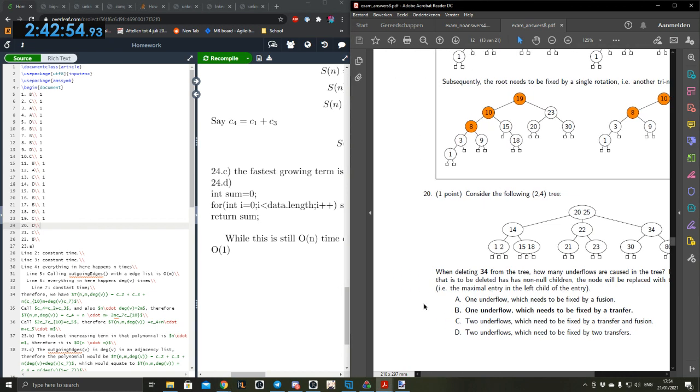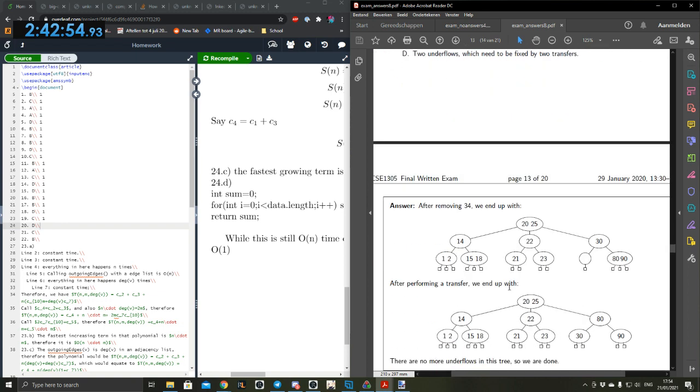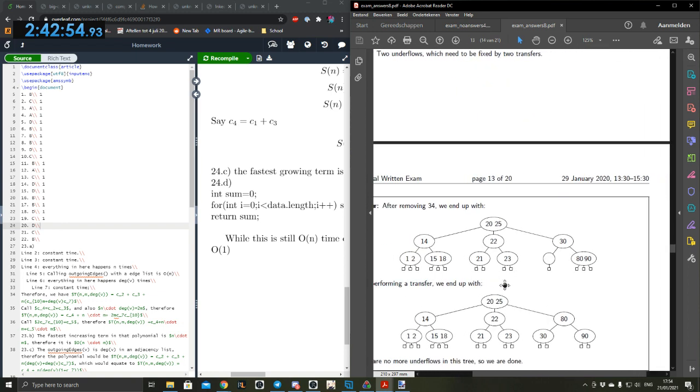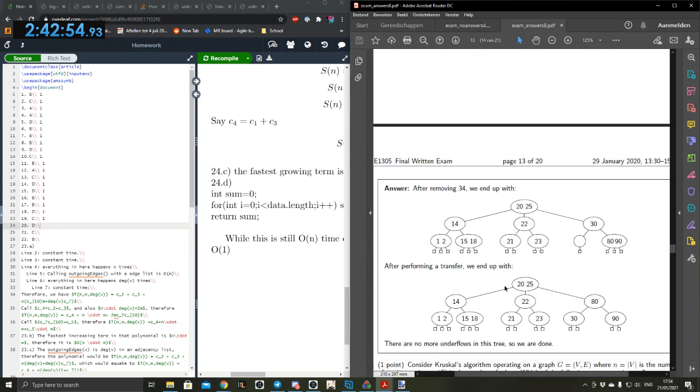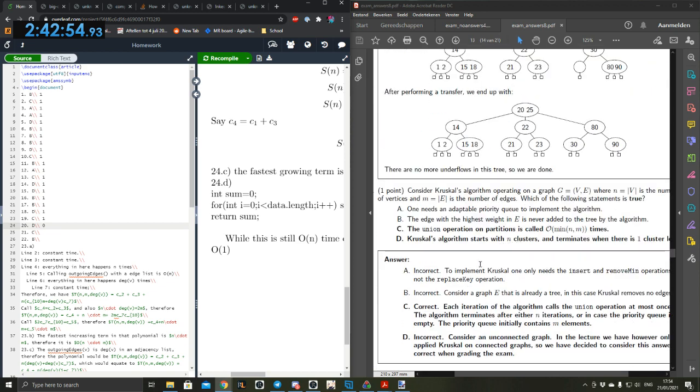They say if we hadn't been able to do the double rotation, guys. Double rotation, that's 1, and then the main nodes is the second rotation. That's good, so that's 2. I think we had this one wrong. We said 2 underflows, and we end up with this. So they count the first transfer as not an underflow. Okay, yeah, they count the first thing as not an underflow. That's fair. I'll take the L for that one. I feel like you could argue that though with someone.